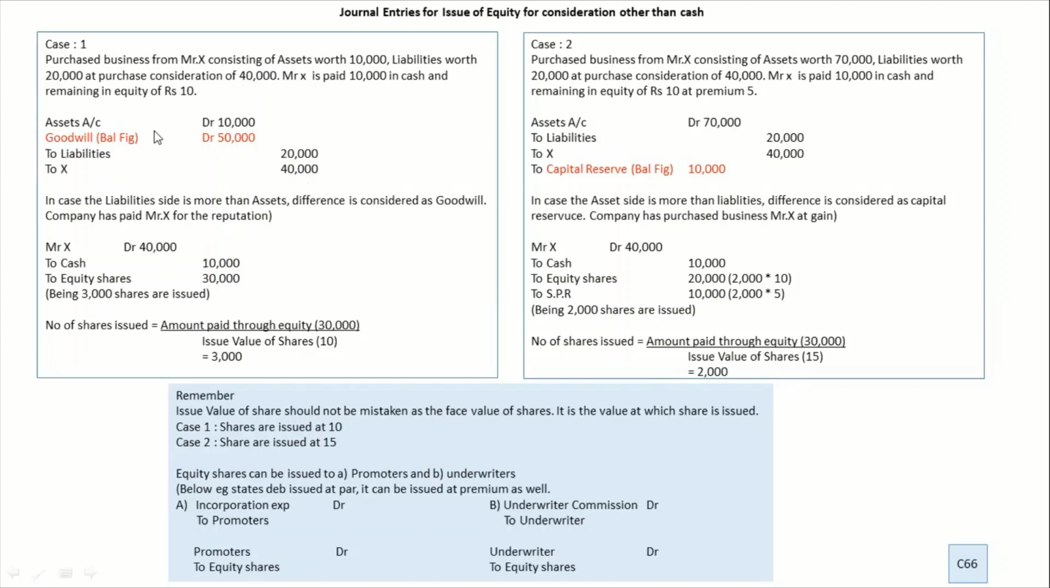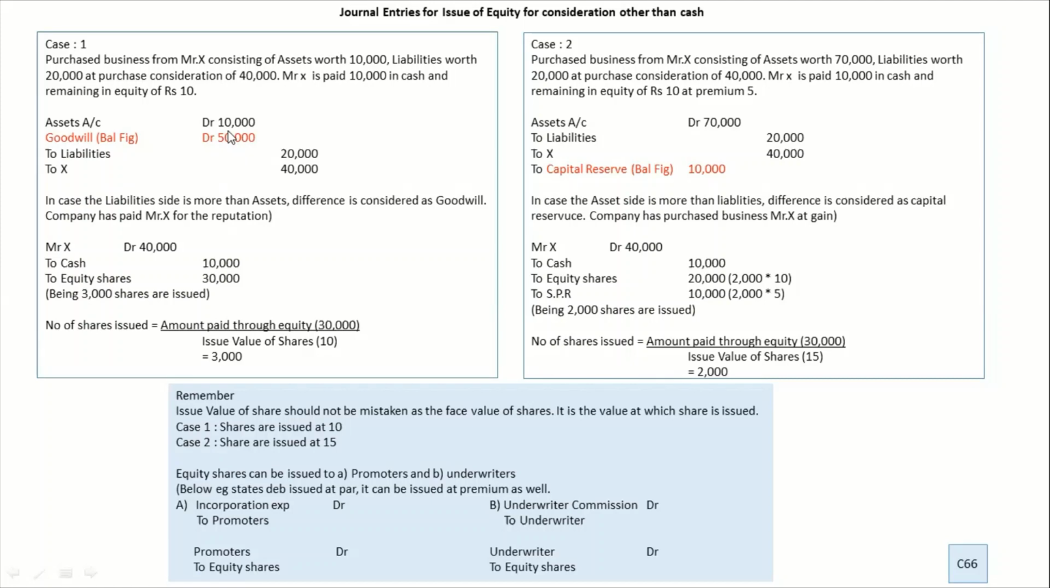Now when I pass this entry, I notice that there is a difference. The credit side is bigger. So what is the difference called? It is called goodwill here. If the difference is on the debit side, you write the word goodwill. It means you have paid more money to that person, maybe because the firm was a reputed firm. So you pay for the reputation.